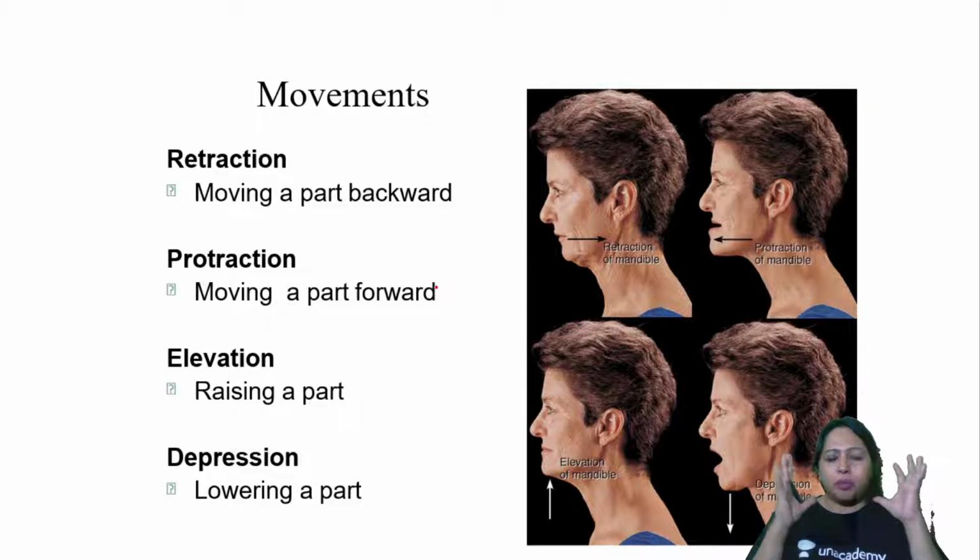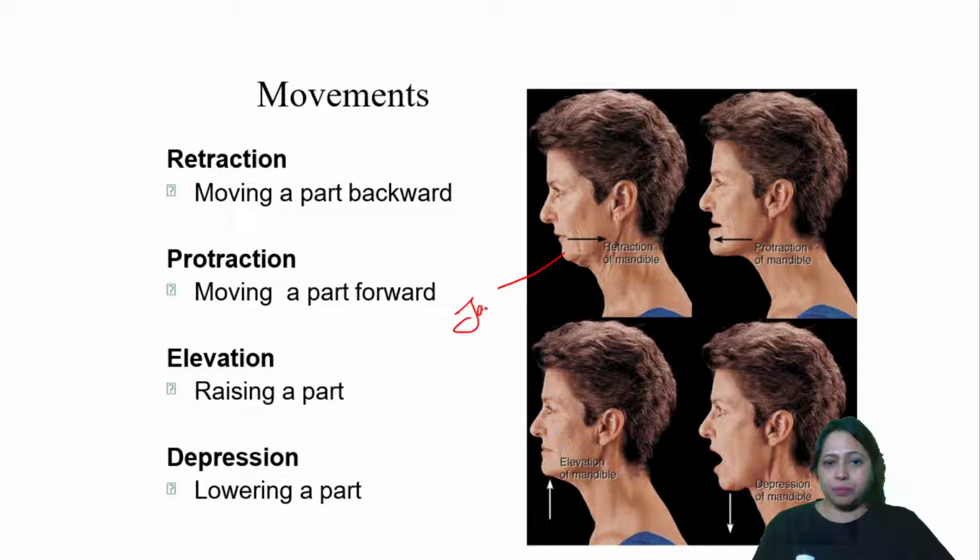Next, see what are the movements that we can do with the head. With the head, we can do many movements. We have some movements with the jaw. This is the jaw, which is formed by the lower jaw, which is exclusively the mandible bone. So here it is retracted. This is protruded. Retraction is bringing it backwards to the normal position. This is protrusion. And then we also have elevation, going upwards.